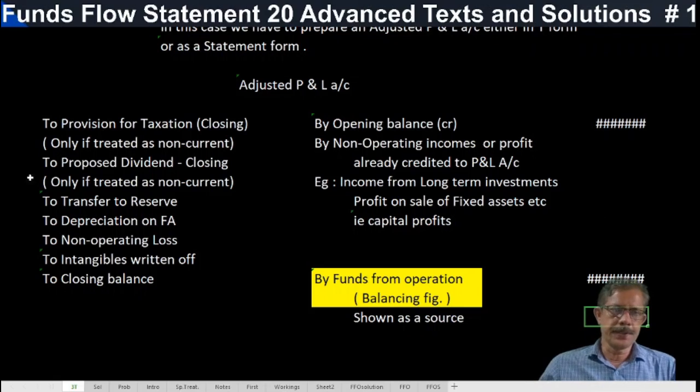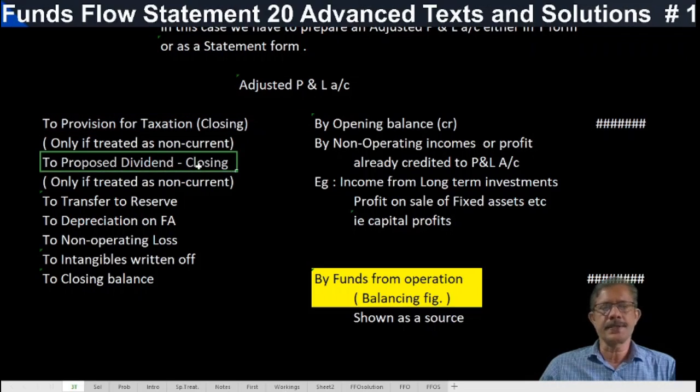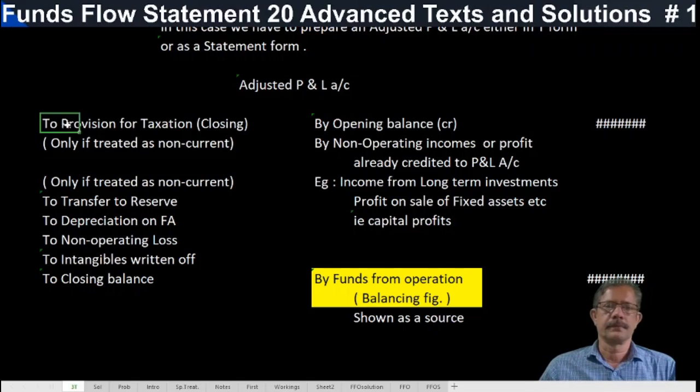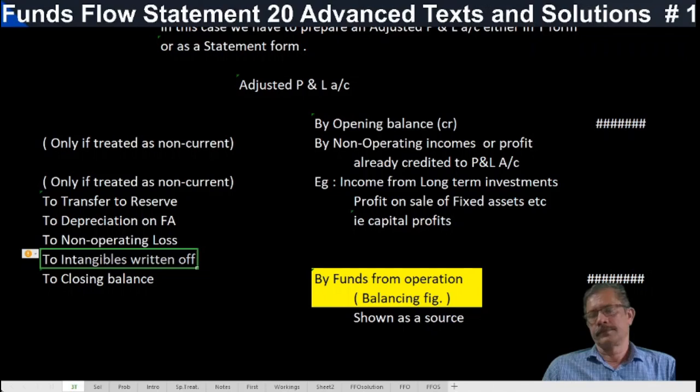The important point here is that provision for taxation and proposed dividend will be shown in the adjusted P&L account only if they are treated as non-current. If they are included in the schedule of changes in working capital, they should not be shown here. This item should be eliminated. The remaining items should be taken off: transfer to reserve, depreciation, non-operating loss, loss on sale of fixed assets, etc., intangibles written off.